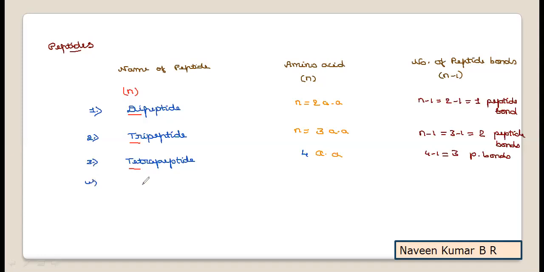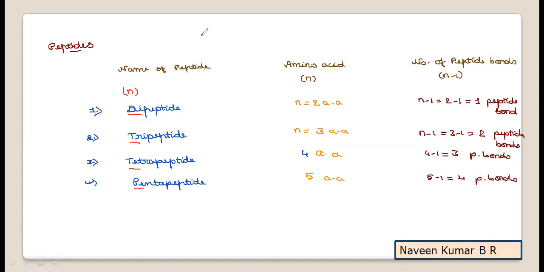We'll take a few more examples. Pentapeptide. As the prefix penta indicates, it is 5. Hence the number of amino acids present is 5, and the number of peptide bonds present is 5 minus 1, so that is 4 peptide bonds.